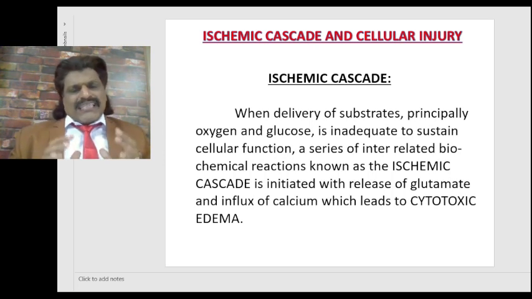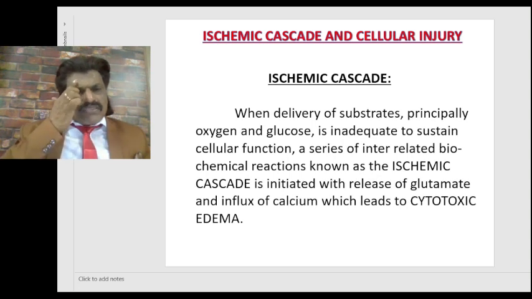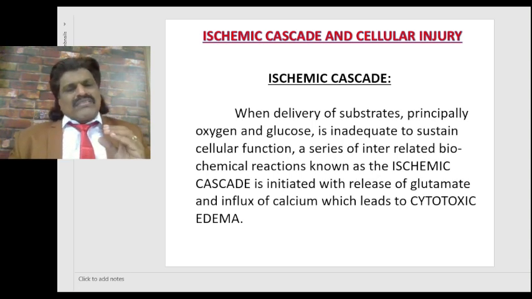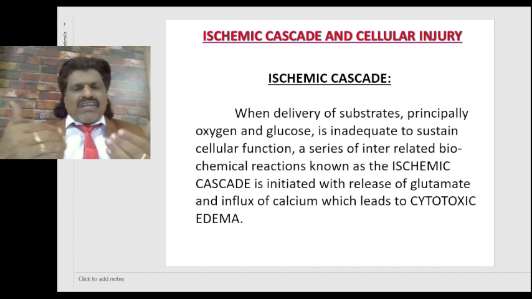Right. Having understood the basic concepts of cerebral edema, now let's focus our attention on the ischemic cascade and cellular injury. Cerebral neurons depend so much on oxygen and glucose for their survival. Therefore, when the delivery of substrates, principally oxygen and glucose, is inadequate to sustain cellular function, a series of interrelated biochemical reactions known as the ischemic cascade is initiated, with release of glutamate, a neuroexcitatory substance, and influx of calcium, which leads to cytotoxic edema.